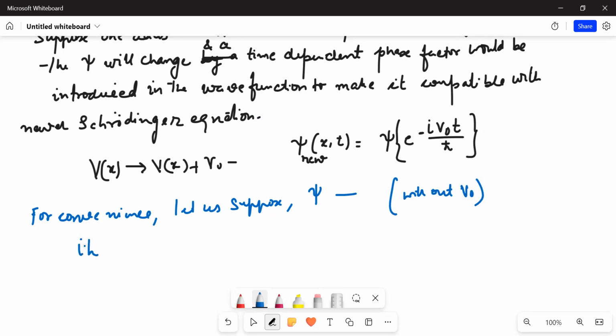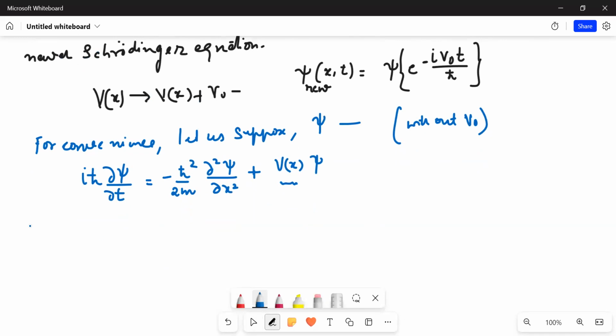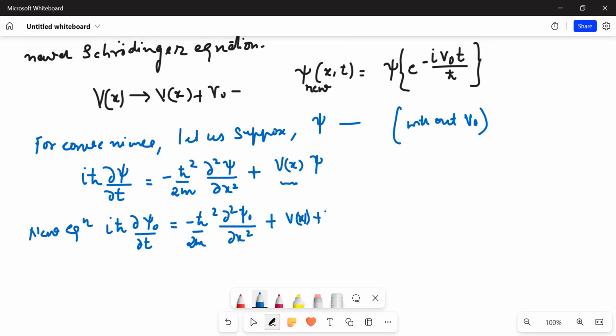So i ħ ∂ψ/∂t equals minus ħ² upon 2m ∂²ψ/∂x² plus V(x)ψ. With the potential changed to V(x) plus V naught, the new equation should be i ħ ∂ψ naught/∂t equals minus ħ² upon 2m ∂²ψ naught/∂x² plus V(x) plus V naught times ψ naught. My claim is that the wave function should be of this form.